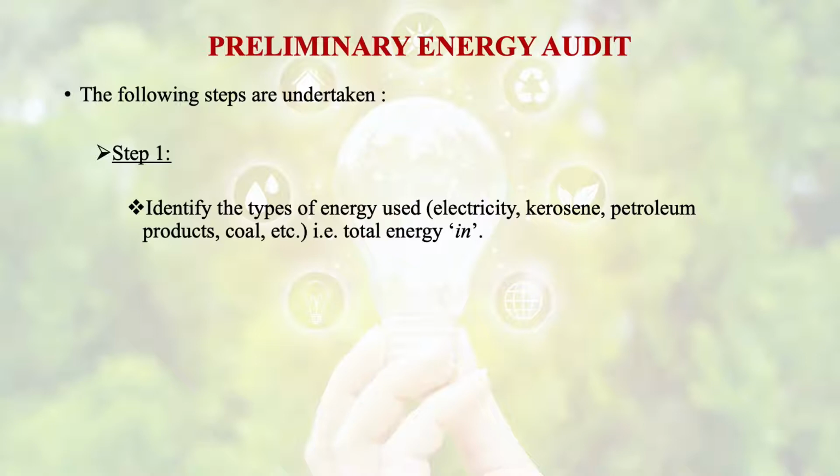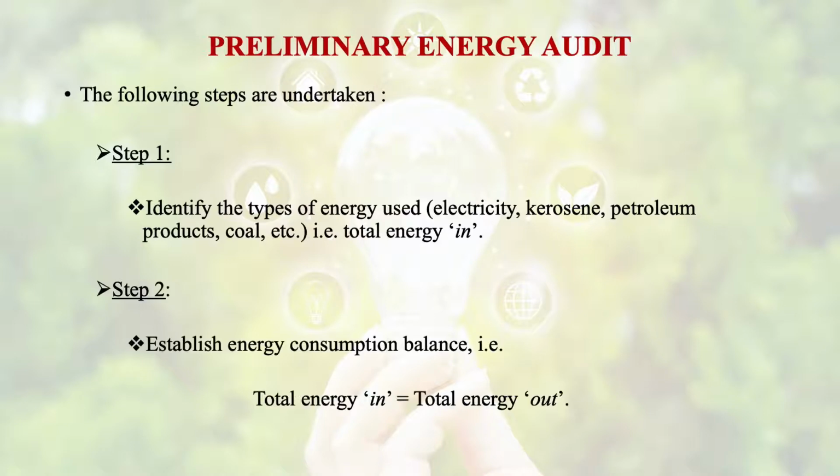So we have to identify which type of energy we are using and what our total energy input is. Then, in the next step, we have to establish a balance of energy consumption. It means how much energy input we are giving and how much energy output we are getting.